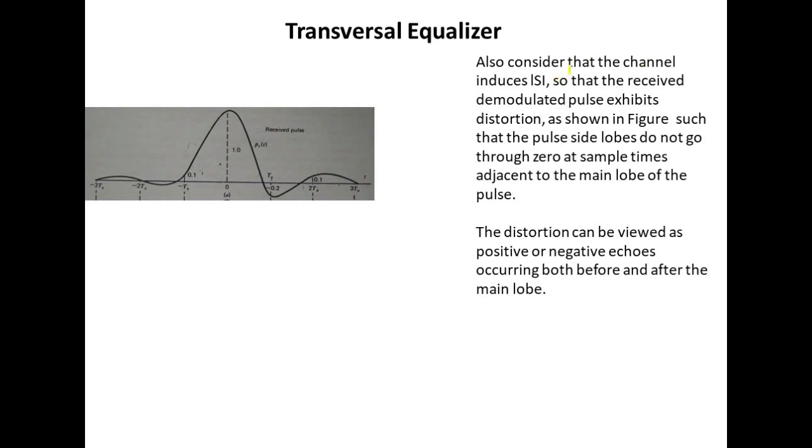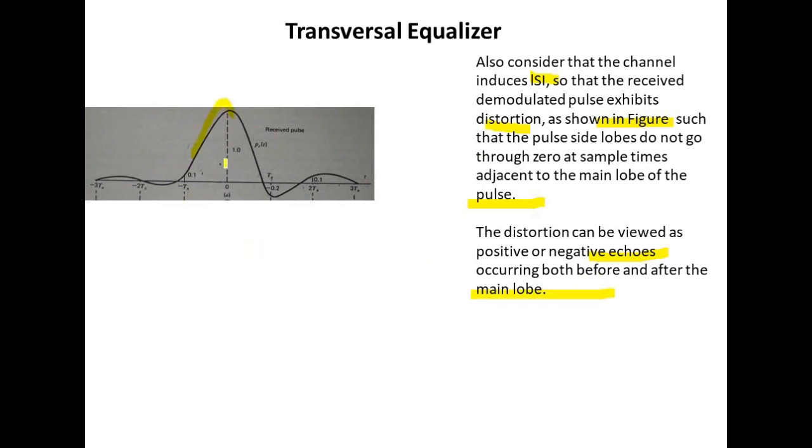Also consider that the channel includes ISI so that the received demodulated pulse exhibits distortion as shown in the figure, such that the pulse side lobes do not go through zero at sampling times adjacent to the main lobe of the pulse. The distortion can be viewed as positive or negative echoes occurring both before and after the main lobe.